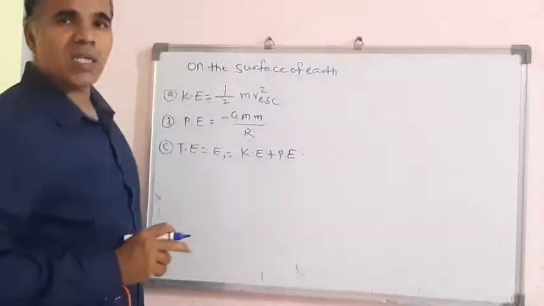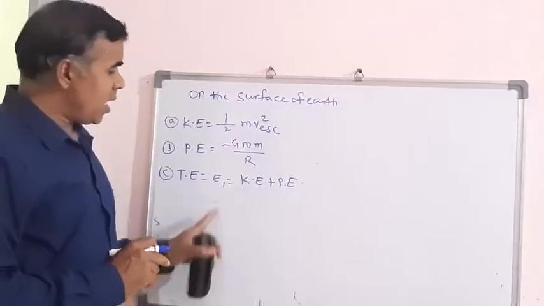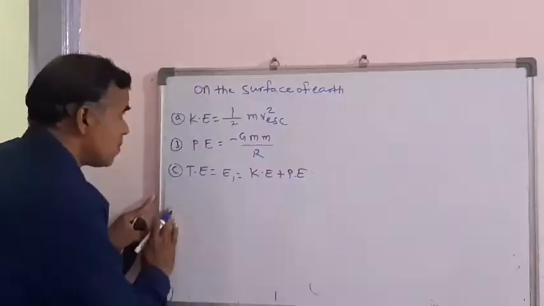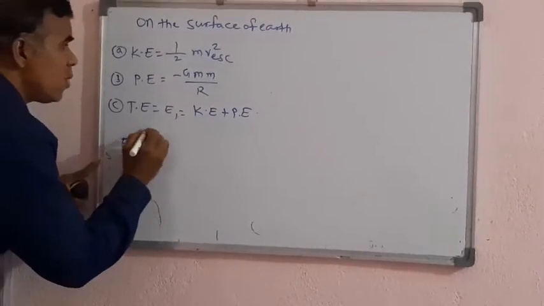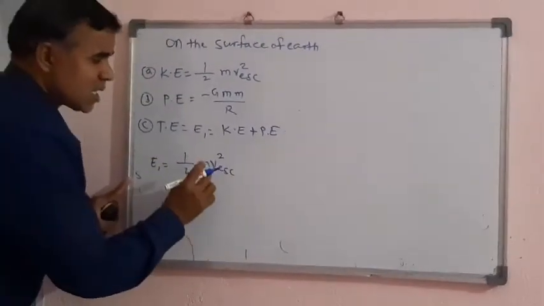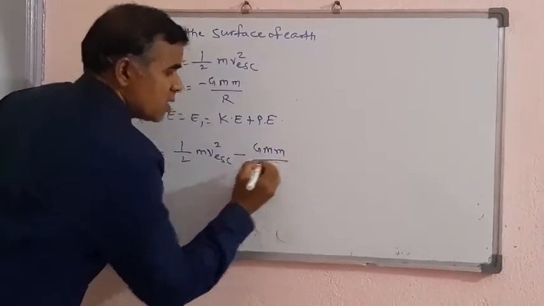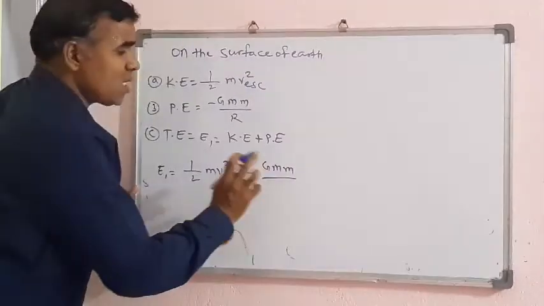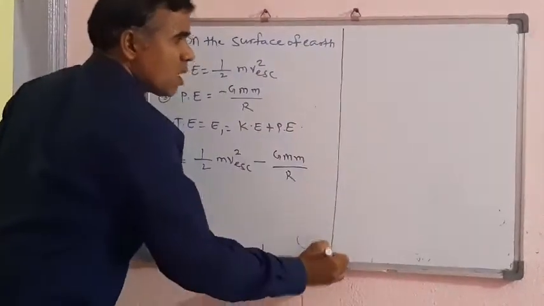Potential energy equals minus GMm upon r, and total energy E1 equals KE plus PE. So we have to add these two energies. We get total energy, that is E1 equals 1/2 m v escape square minus GMm upon r, where capital M means mass of the earth and small letter m means mass of the object. Now E2, at an infinite distance from the earth.